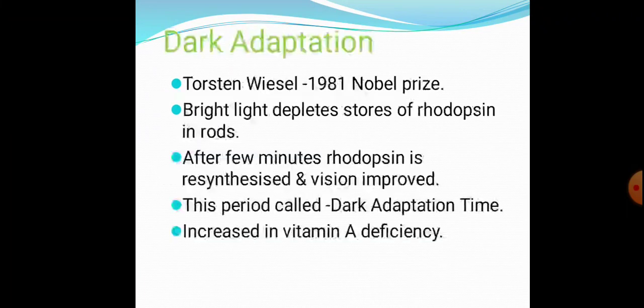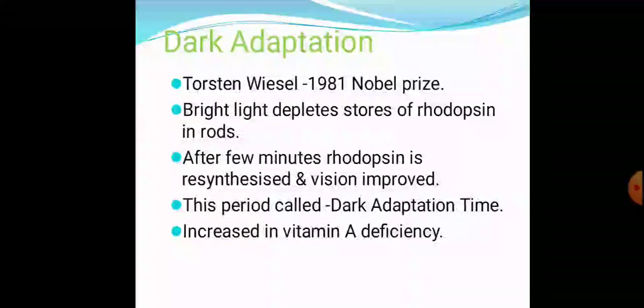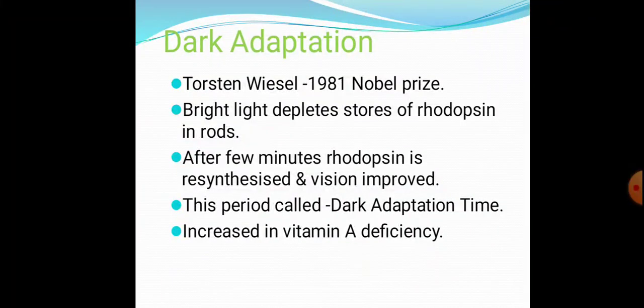So next, about dark adaptation. Torsten Wiesel got a Nobel Prize for studying dark adaptation. Whenever we enter a dark room after we are exposed to a bright light, we observe there will be diminution in vision. We can't see anything. This is because the bright light depletes the stores of rhodopsin in rods. After a few minutes, the rhodopsin is resynthesized and the vision is improved.